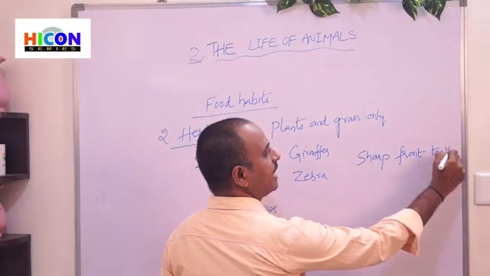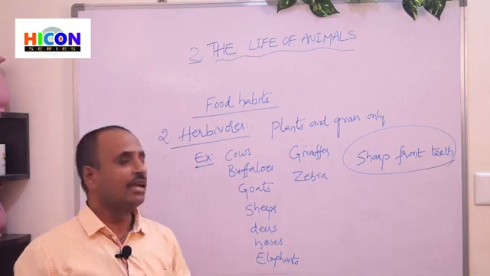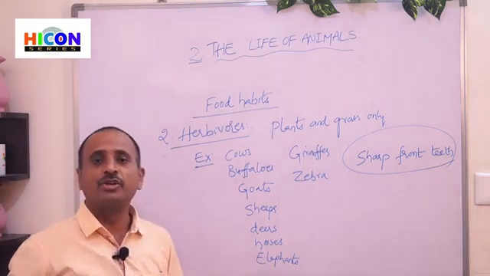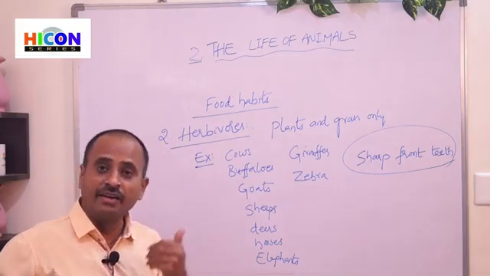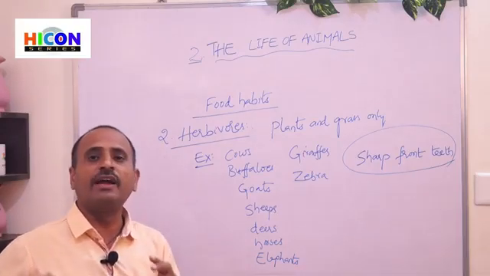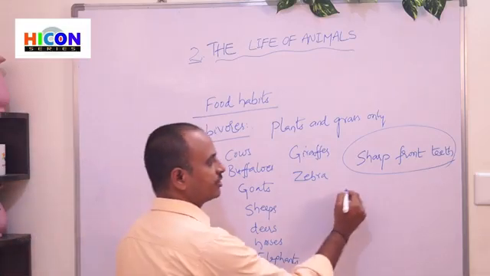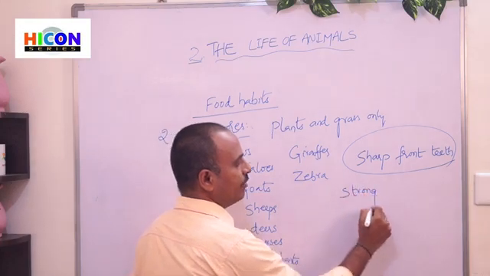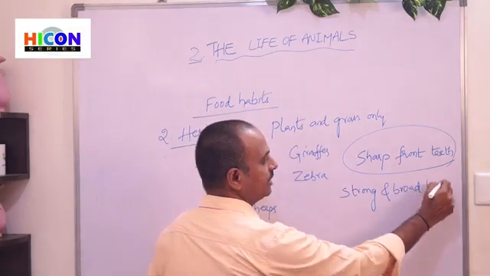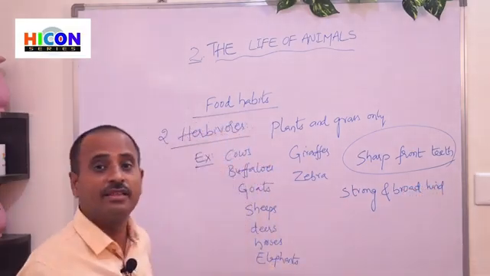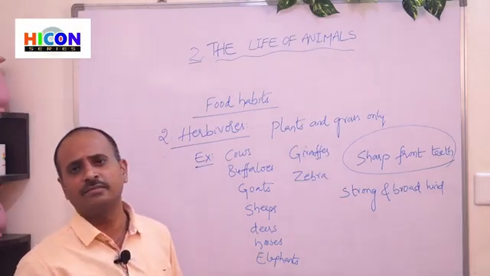So these animals have sharp front teeth. These sharp front teeth are helpful to these animals to cut their food easily. And the hind teeth are very strong and broad, which is helpful to chew the food. These strong and broad hind teeth help these animals to chew their food easily.